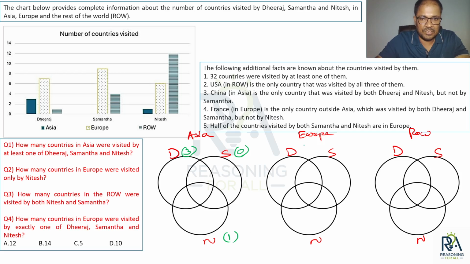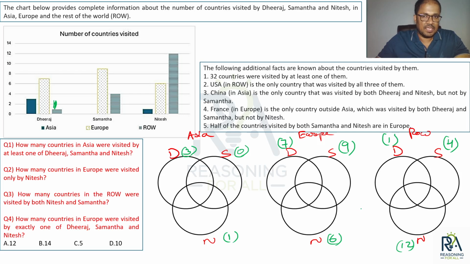Then Europe: Dheeraj 7, Samantha 9, Nitesh 6. Then rest of the world: Dheeraj 1, Samantha 4, and Nitesh 12.